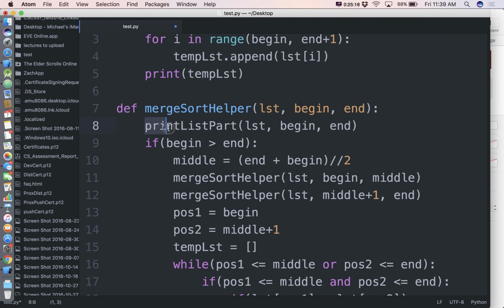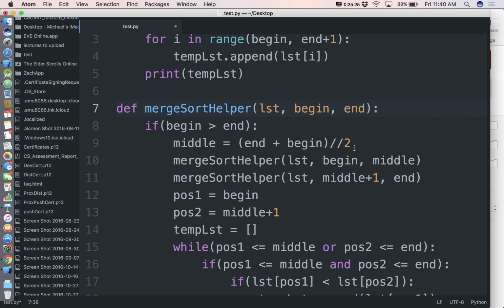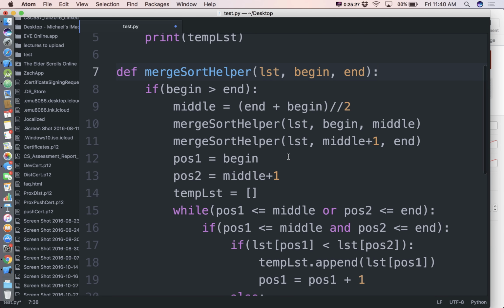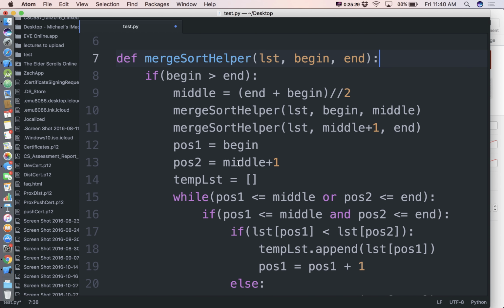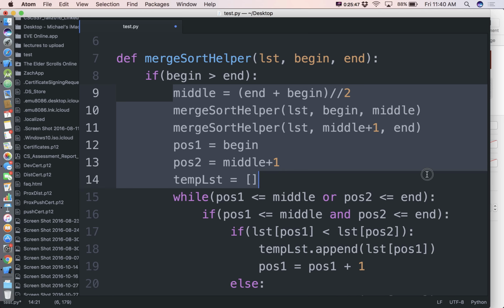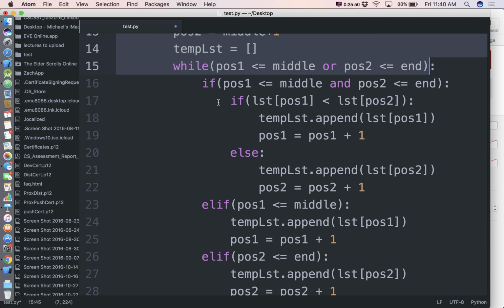We're taking away some of our extra little print statements that we had going on as we went through here. Similarly, we were printing list parts there. All right, so I'm no longer printing the list parts. We're doing the same algorithm we did before. We just took away the extra little if statement that said, if it's the one list, just say it's the one list. So now we only do stuff when it's not the one list. What do? We call merge sort a couple times, ultimately to get the one list and then start unwrapping the loop, the recursion. Then we go and do our merge step.